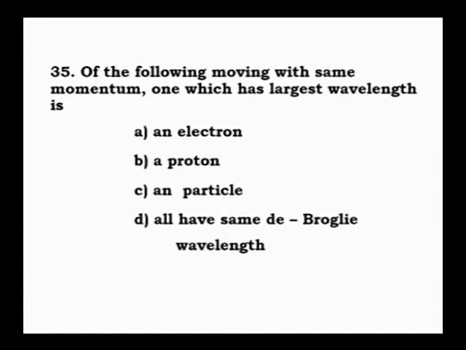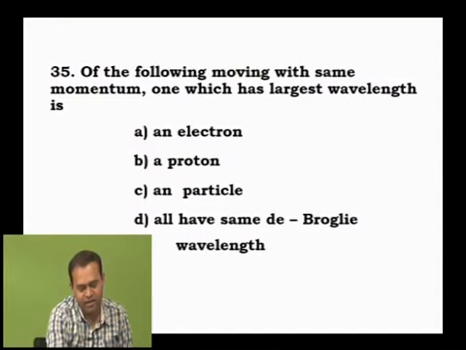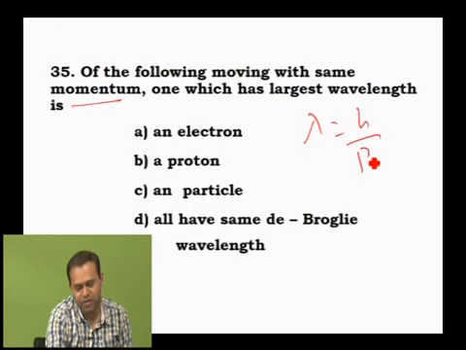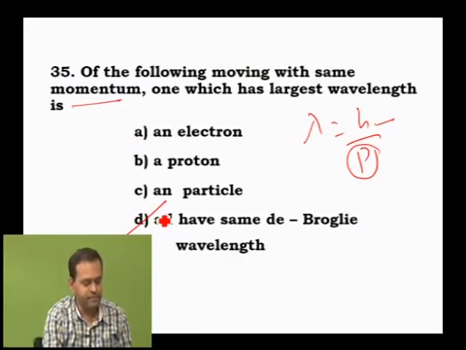Then, of the following moving with the same momentum, which has the largest de Broglie wavelength? Now the same momentum is given. If momentum is the same, lambda is also definitely the same, because you know the expression lambda equals h by p. If momentum is the same, h is a constant, so lambda is also the same. Therefore all have the same de Broglie wavelength, meaning the fourth option is correct.